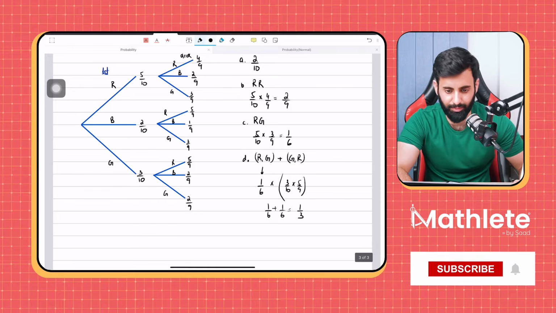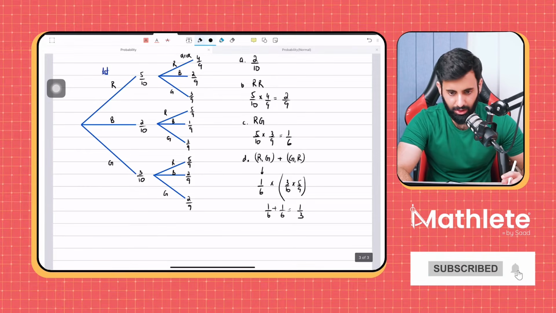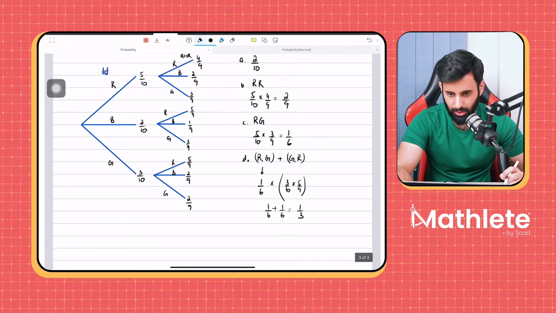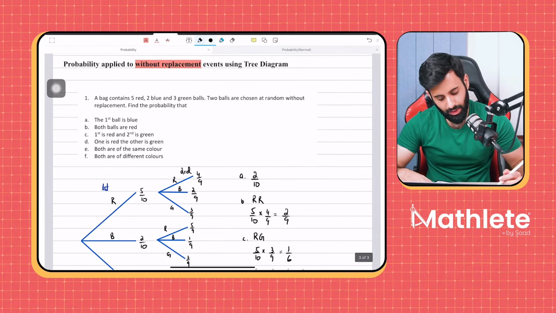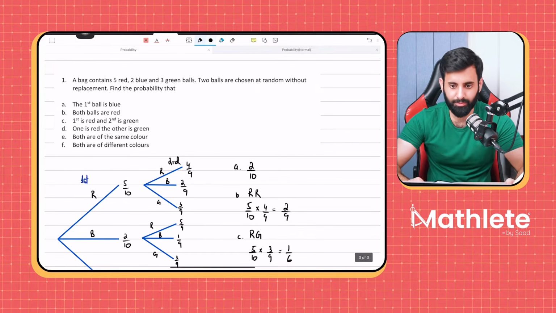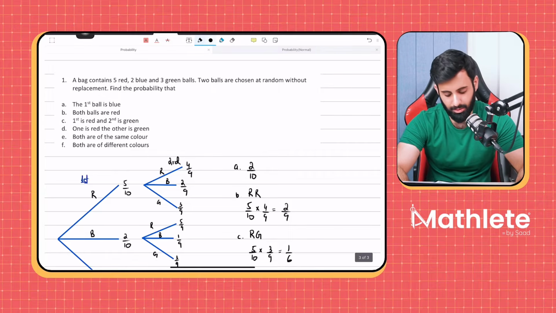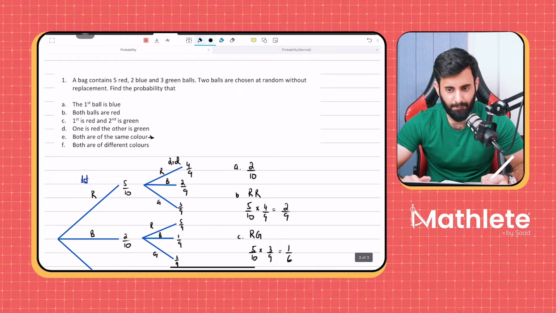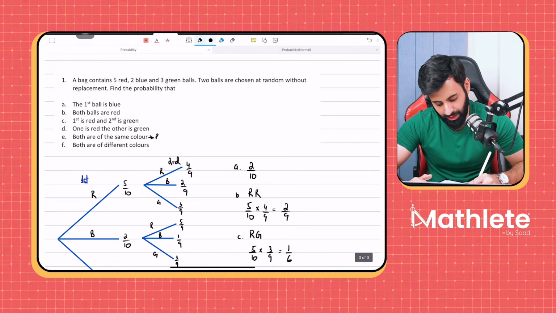Which is equal to 1 upon 3. Remember what I said at the very beginning of S1, make sure that you use your calculator exactly how it's meant to be, so that not only you save time, but you also end up with the correct answer. Now let's do part E. Tell me how many ways can we fulfill this condition? 3 ways. What are those 3 ways? That's correct. Red, red, or green, green, or blue, blue.